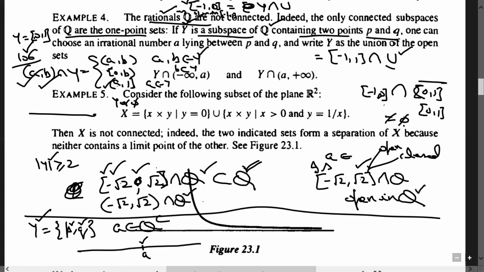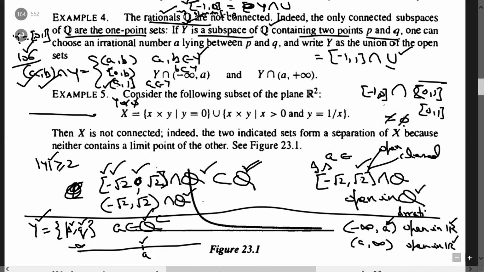How to do the construction? Let us take any irrational number a on the number line. Then take the interval minus infinity to a, where a is irrational, and the open interval a to infinity, where a is irrational. Both are open in R with respect to the standard topology.